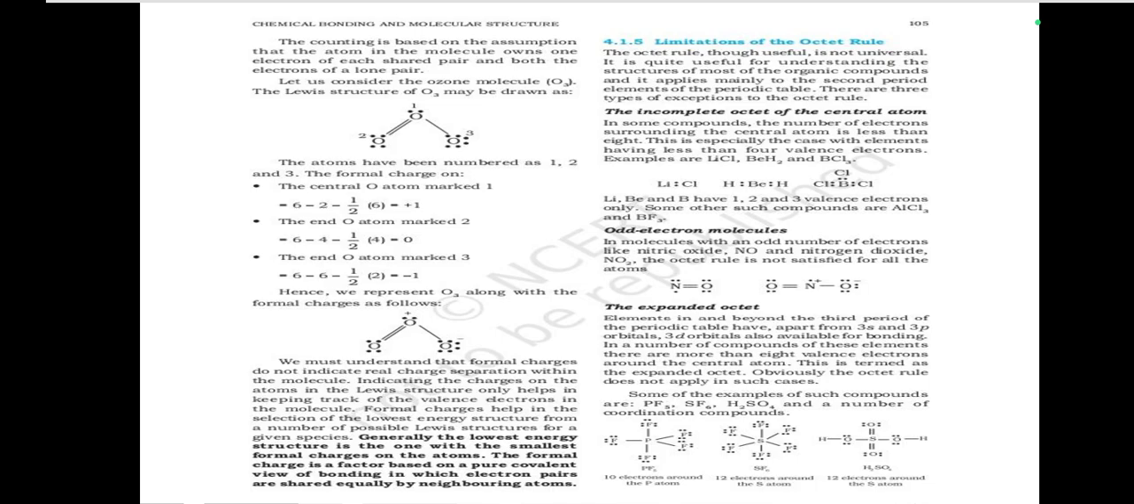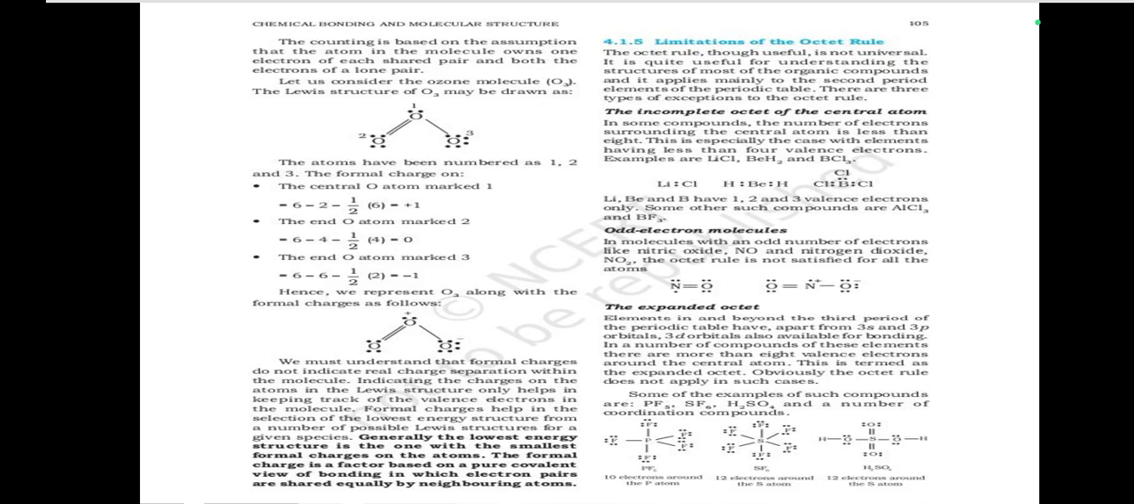The expanded octet: elements in and beyond the third period of the periodic table have, apart from 3s and 3p orbitals, 3d orbitals also available for bonding in a number of compounds of these elements. Now there are more than 8 valence electrons around the central atom. This is termed the expanded octet. Obviously, the octet rule does not apply in such cases.